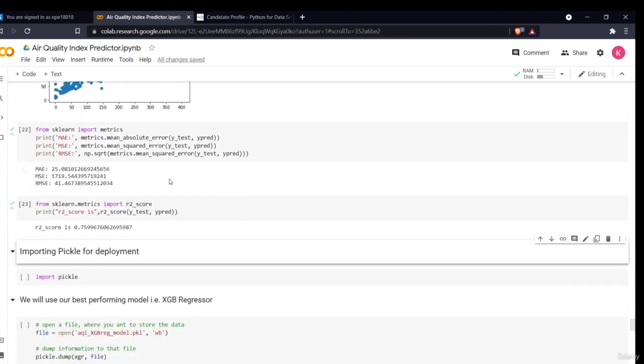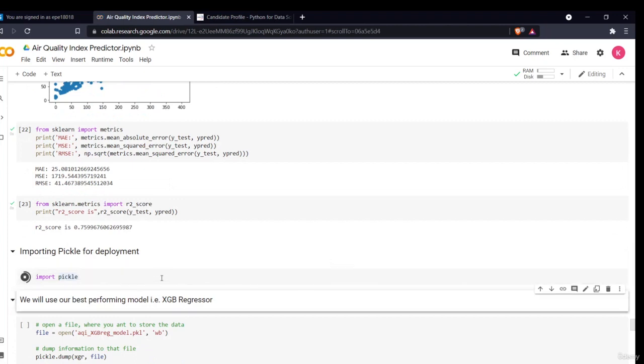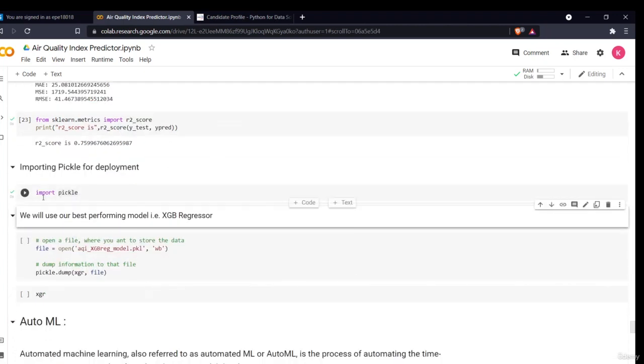Okay, so now importing pickle for deployment. Pickle basically helps us in deployment. If you want to deploy your model and run it in a Flask API, you have to convert your model into a pickle file. What I'll do is just import pickle. You might have to install pickle if it is not present on your machine, but usually it is there. So if it gives an error, just install it and see the documentation of pickle.